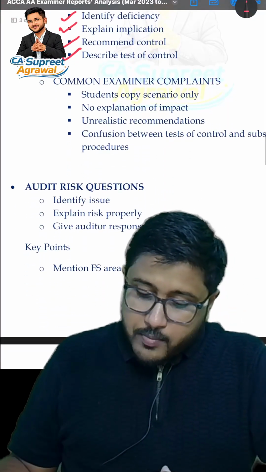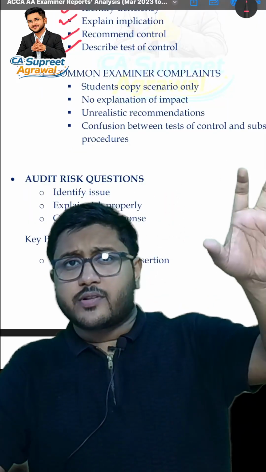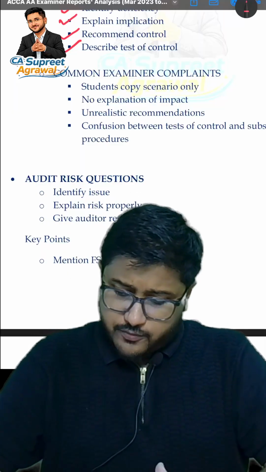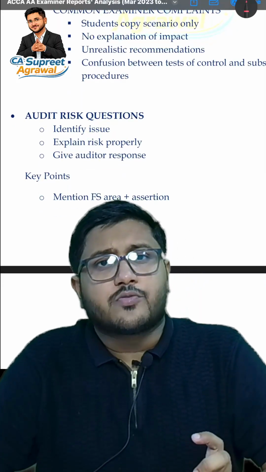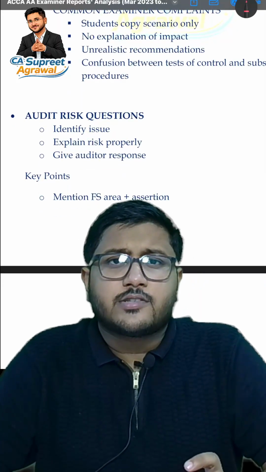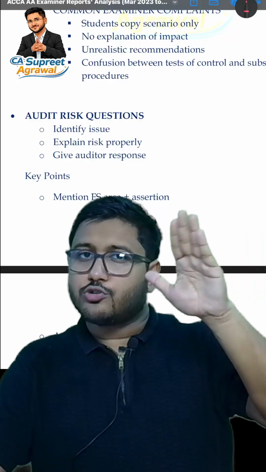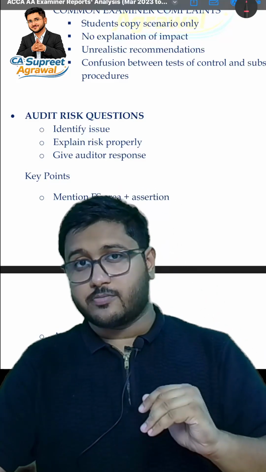Now, common examiner complaints. Students copy the scenario only. That is, whatever the risk is there, they just copy paste it. They do not write any of their own explanation, any of their implication, which is bad. No explanation of impact, like we have discussed. Unrealistic recommendations. What if they say that every purchase order shall be approved by the CFO? Now this is unrealistic. The CFO is not the person to approve the purchase orders in case of absence of the purchase manager. It could be the deputy purchase manager, right?